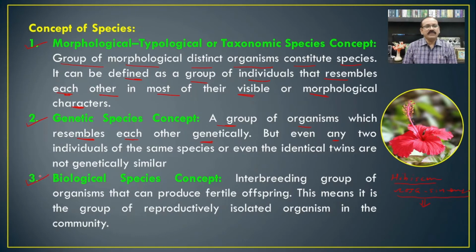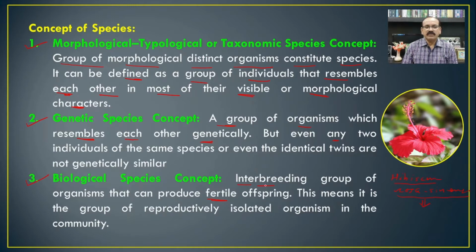The third view of the species concept is the biological species concept, and nowadays we adopt this view everywhere. Here it is considered: what is a species? An interbreeding group of organisms that can produce fertile offspring.